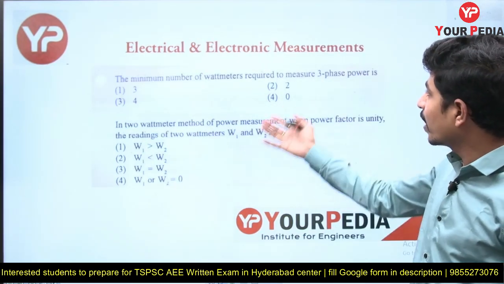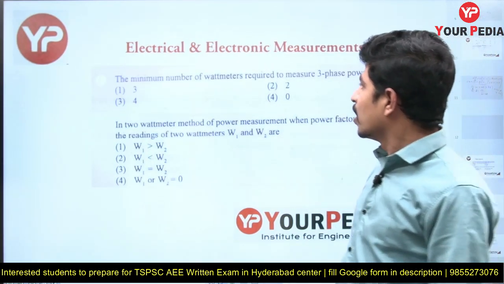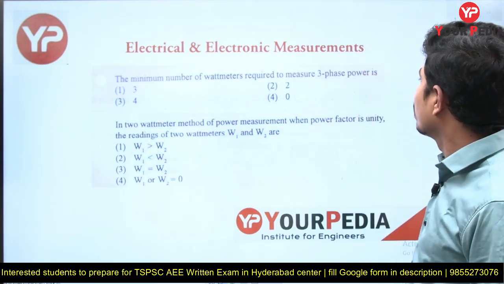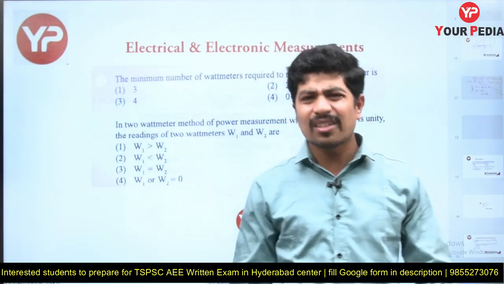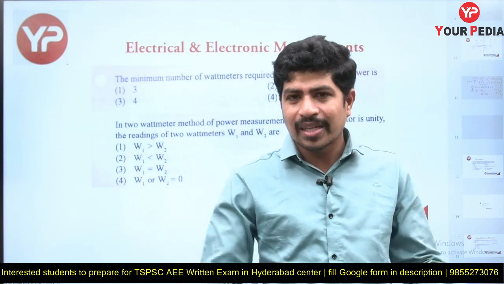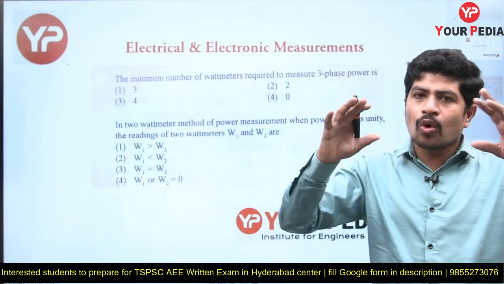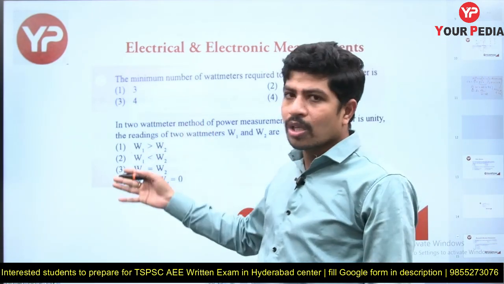Then electrical and electronic measurements. The minimum number of wattmeters required to measure three-phase power is, that is also very simple, 2 wattmeters. We have methods like the 2 wattmeter method. If you know the concept, you are going to tick for the answer. No need to solve anything.